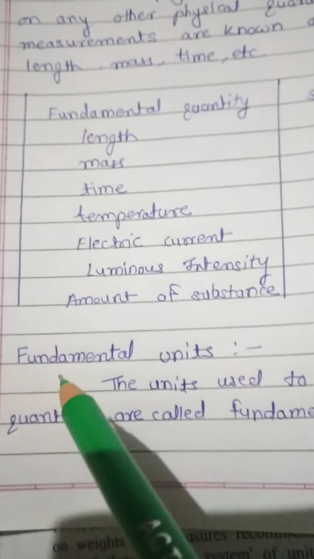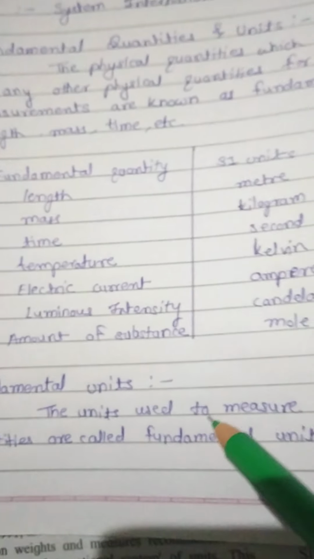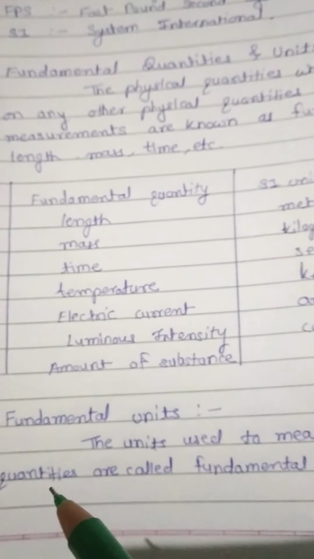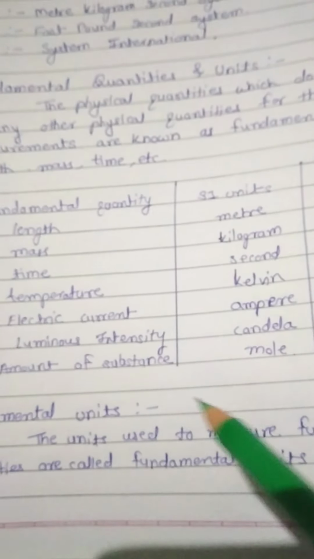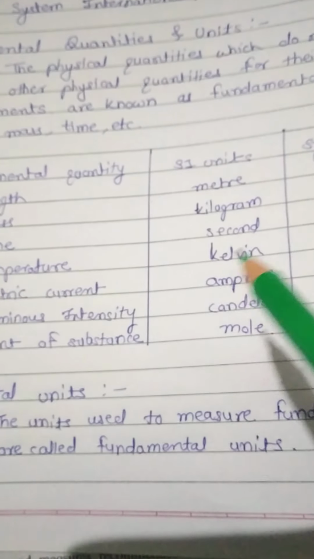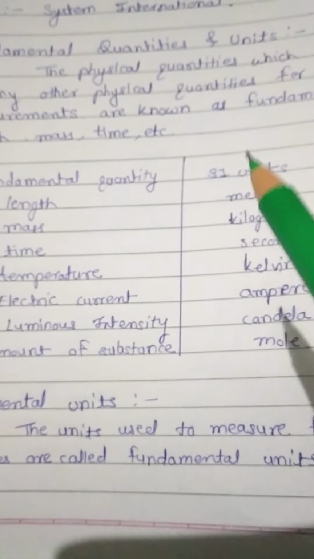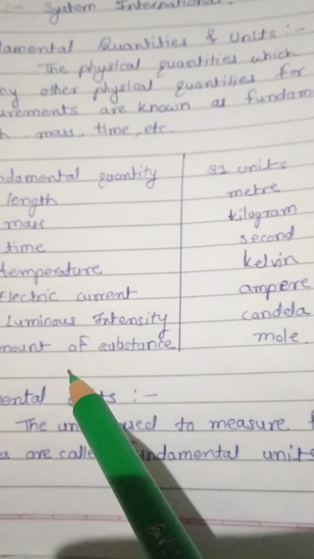Now the next definition is fundamental units. The units used to measure fundamental quantities are called fundamental units. The units are the meter, kilogram, second, Kelvin, ampere, candela, and mole. These are the units for the 7 fundamental quantities.